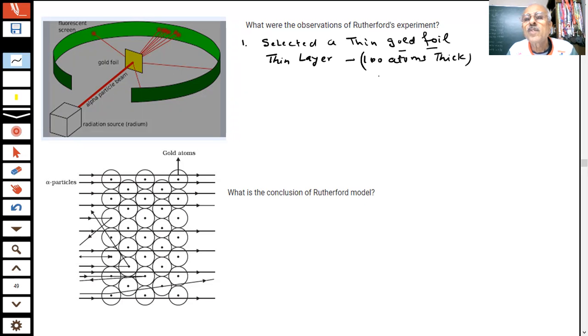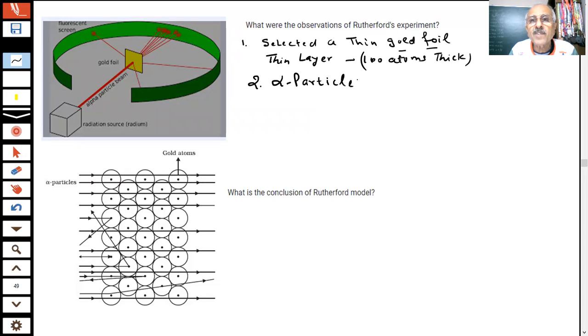You know, you are saying everything is made up of atoms, but there is a very large number of atoms, students, in everything. How many? Very large. I just said a 70 kg man, how many atoms are there? Billions of atoms. Now you are taking gold, you want a very, very thin sheet of the metal, which will be about 100 atoms thick, because we are going to perform an experiment, students. And then he chose alpha particles.